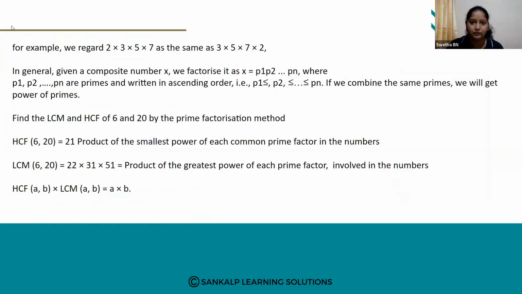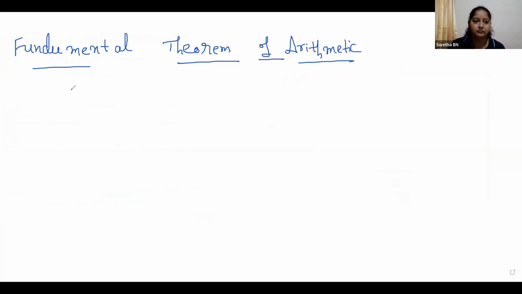Okay, one second. I'll show you how to write it. For example, 14. You have to write 14 as the product of prime numbers. So divide by a prime number. 2 is a prime number, 2 sevens are 14, and 7 ones are 7. 14 can be written as 2 into 7. 14 is a composite number.